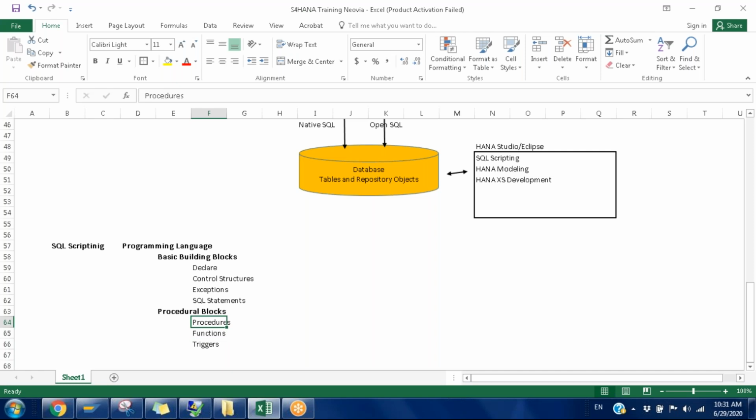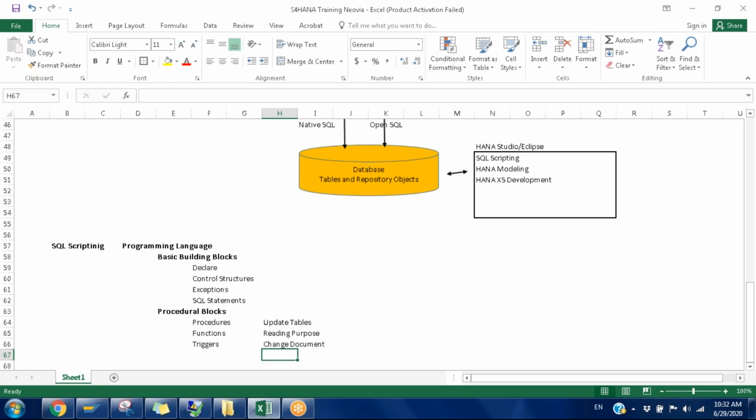A procedure is basically for update purposes, to update tables. Functions are for reading and processing data. And triggers are basically for the change log. We have a change log in SAP, right? CDHDR, CDPOS.